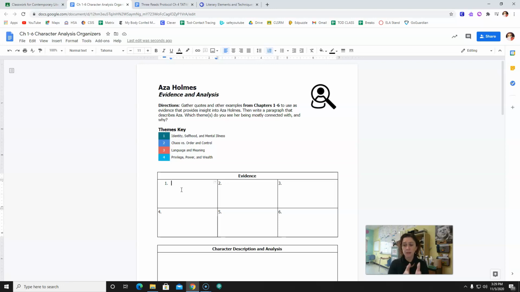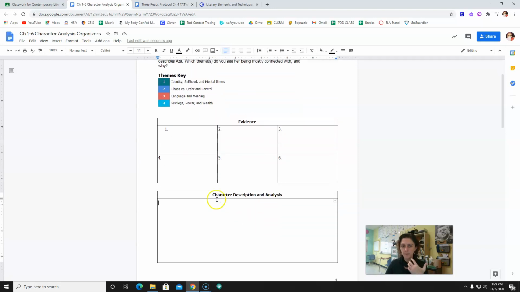And remember, when we talk about characterization, we're talking about not just what the author tells us about the character, but what kinds of things does the character say? What does she think? What does she do? How do other people react to her? How does she act? How does she react to other people? Okay? So 3 to 6 examples, specific examples of things that tell us what kind of character she is, what kind of person she is.